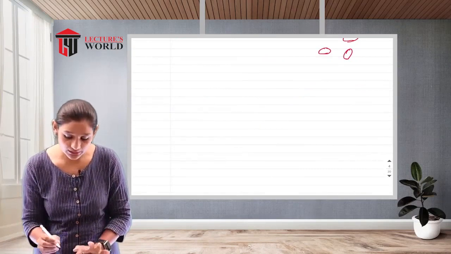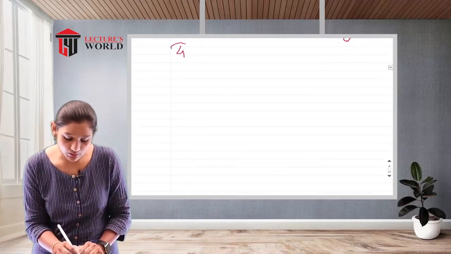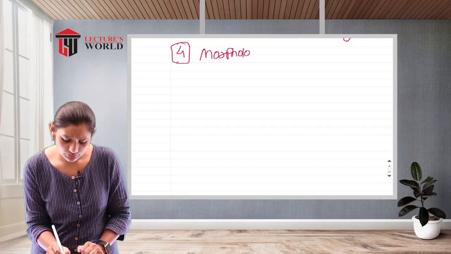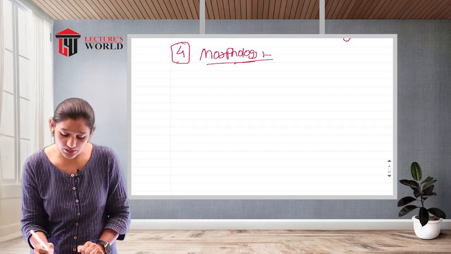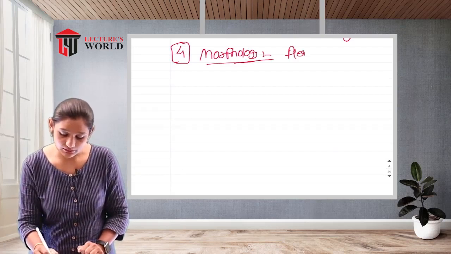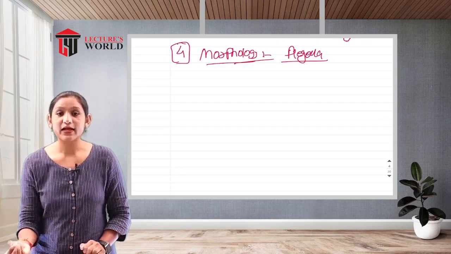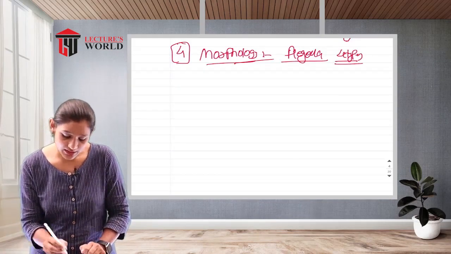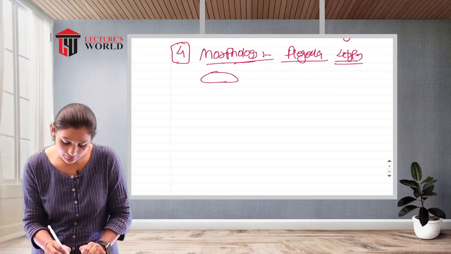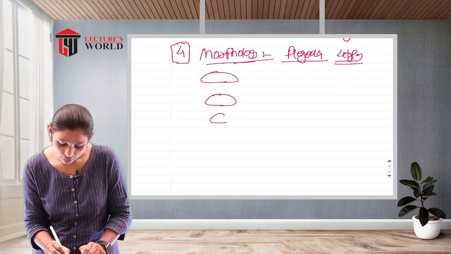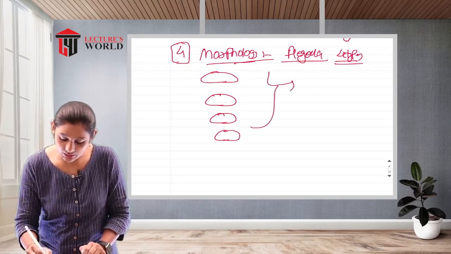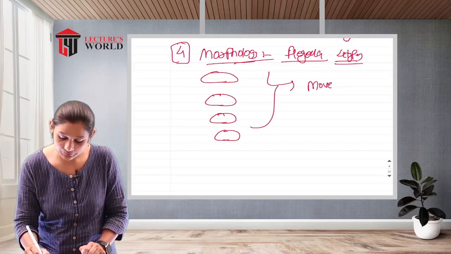Now the fourth characteristic, the fourth morphology, is the flagella. They have four types of flagella. The first one, this is the bacteria. Flagella always give movement to the bacteria.